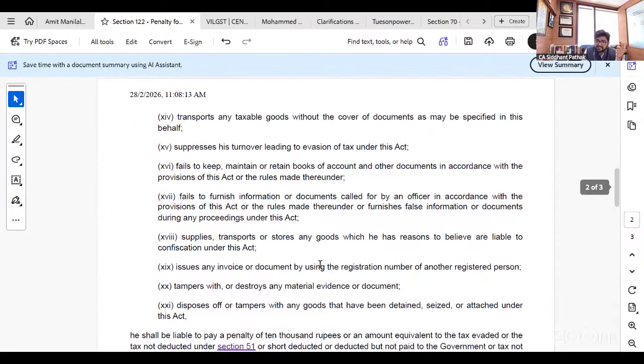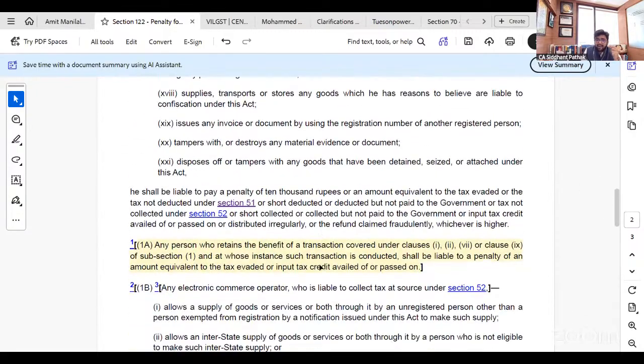can be penalized under 122(1), and their ground was that 1A can also only be applied to that taxable person. The petitioner's ground was this. The second ground was that at the time of the period to which this offense belongs, 1A was not there. 1A was introduced in the law with effect from 1st of January 2022.